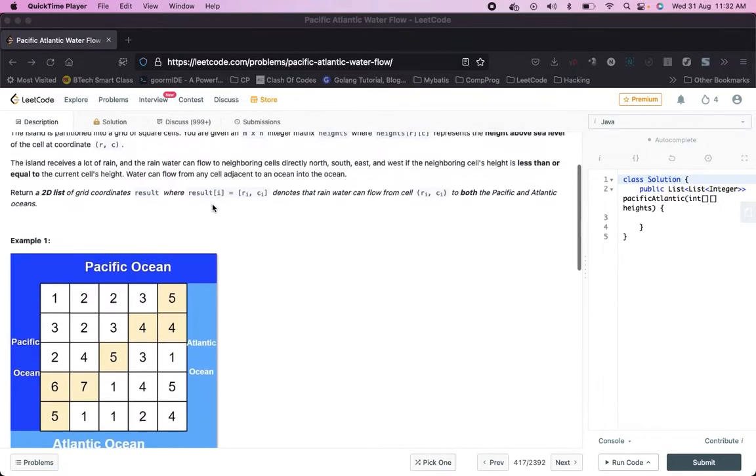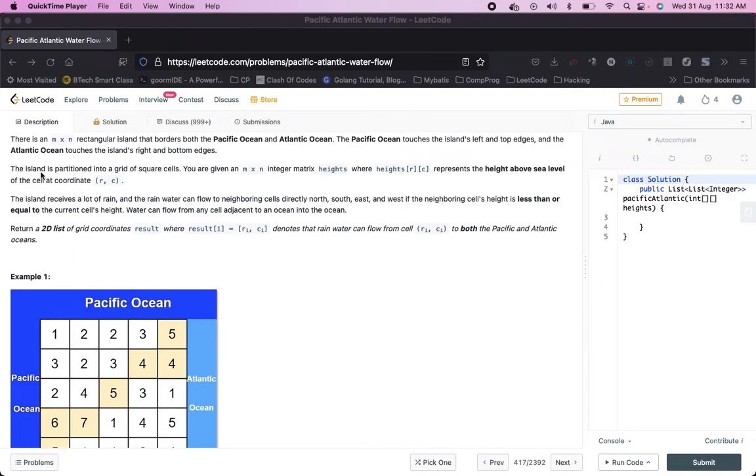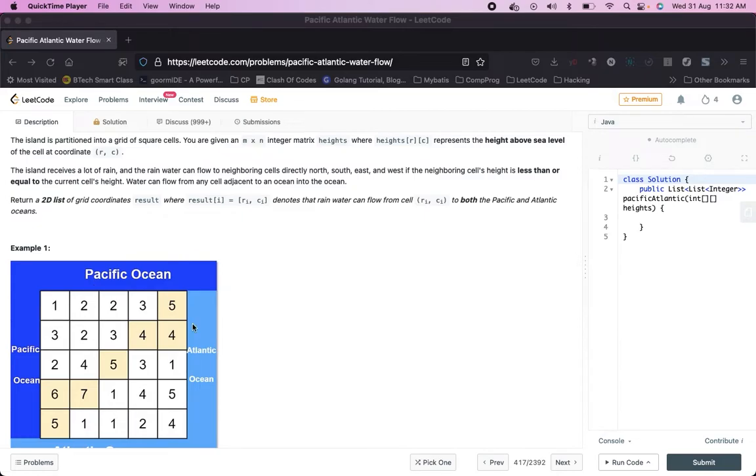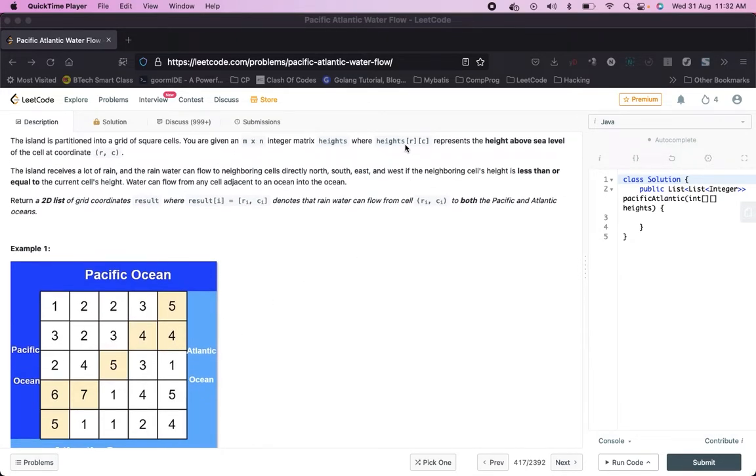So basically, it says that there is an island of M cross N matrix, and on its left and top there is a Pacific Ocean, and on its bottom and right there is an Atlantic Ocean. Now it says that the island is partitioned into a grid of square cells, and you are given an M cross N integer matrix heights, where heights R C represents the height above sea level of a cell at coordinate RC.